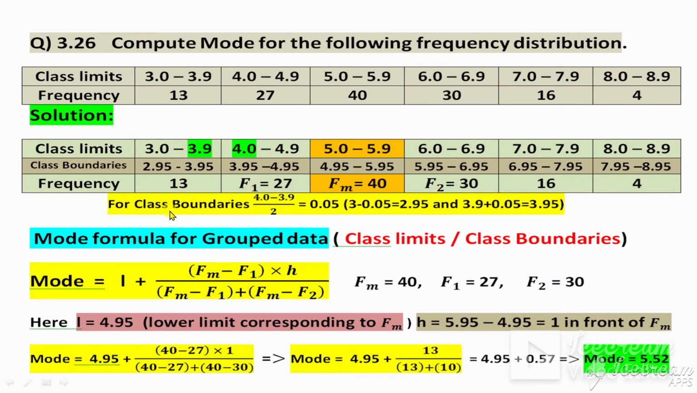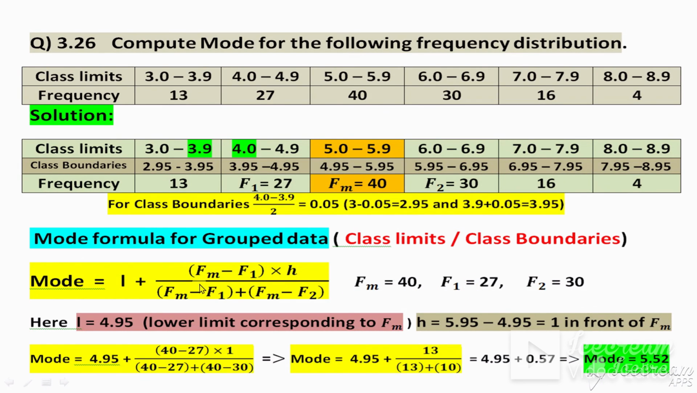So what is the definition of mode? The definition of mode is that value which has the highest frequency. So look at the frequencies, which one is the highest? 40. 40 is the highest frequency, so the highest frequency we call Fm. F is the frequency, m is mode, frequency of mode. This Fm, the previous one becomes F1, and always the next one becomes F2, and the class boundary corresponding to Fm is L. So L is 4.95, Fm is 40, F1 is 27, F2 is 30.